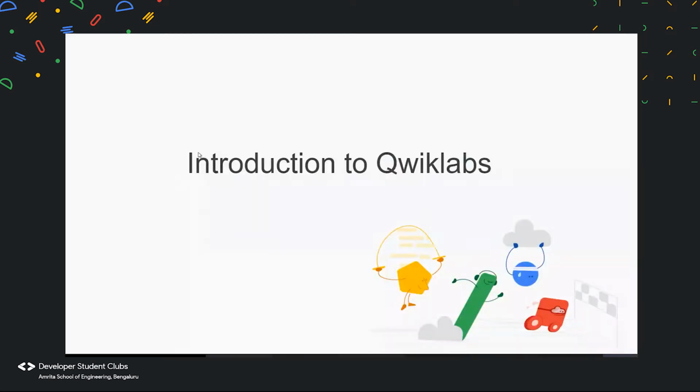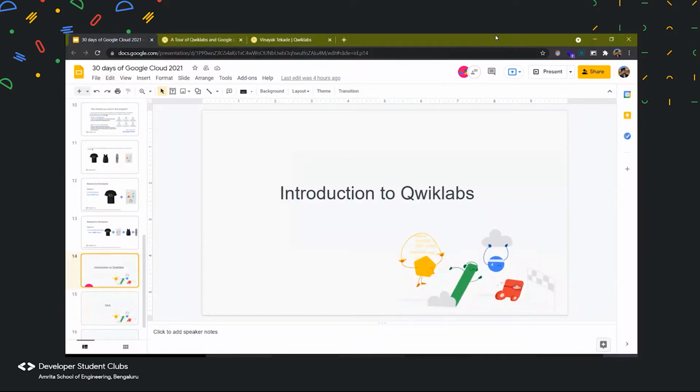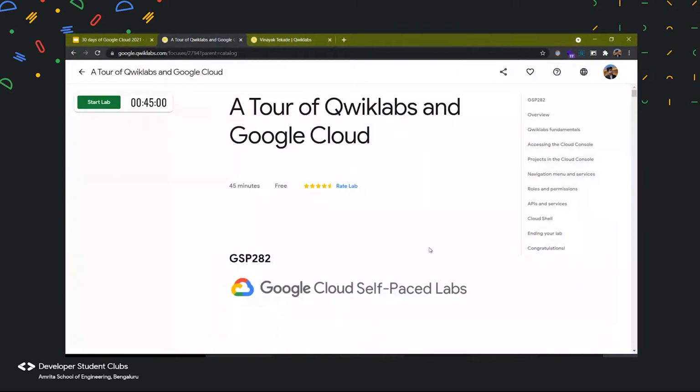Yes. Let us start with Quick Labs. So we have got into our account, and yes, we have got our credits as well. To move on, let me remove this. Our first lab, which is common to both the machine learning track and the engineering track as well, is a tour of Quick Labs and Google Cloud.